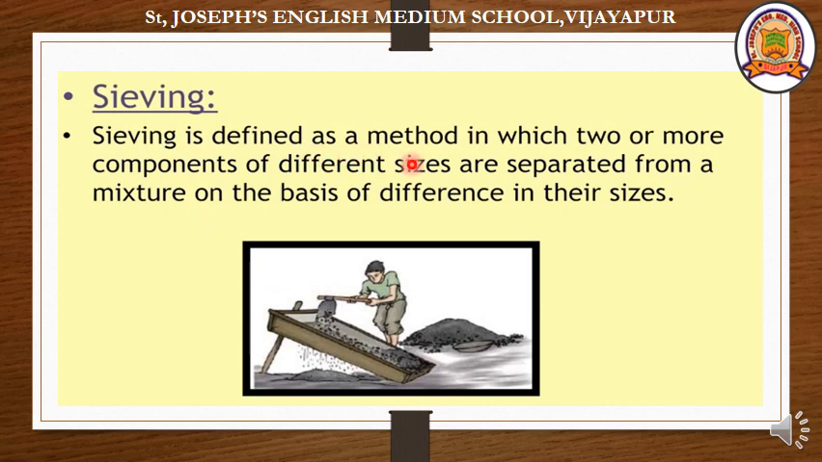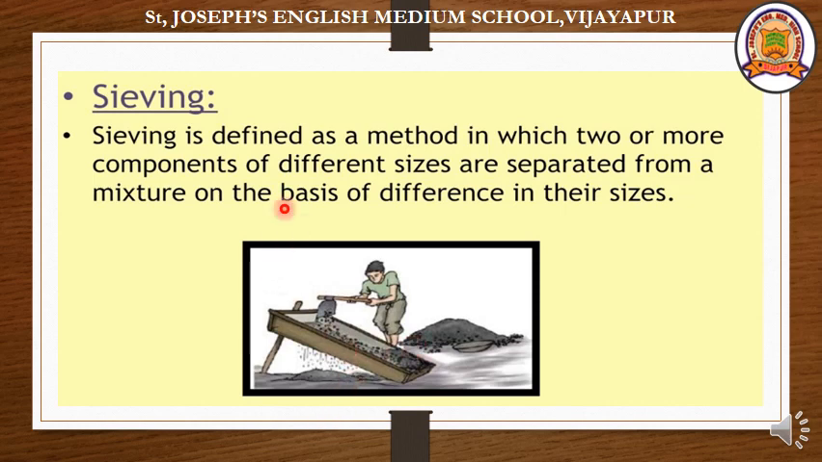Sieving is defined as a method in which two or more components of different sizes are separated from a mixture on the basis of difference in their size. You can ask me, teacher, you said that if they are large particles, we can pick them by hand. But is it possible to separate sand and stone by hand? No, because we need more time. Here we have less time, but we have to do a lot of work. A large quantity can be separated. That is why a sieve is used.